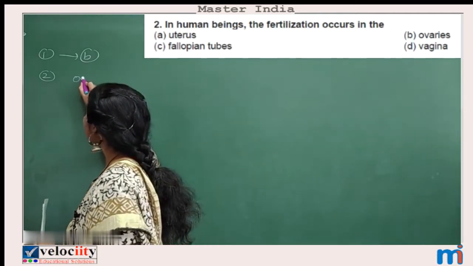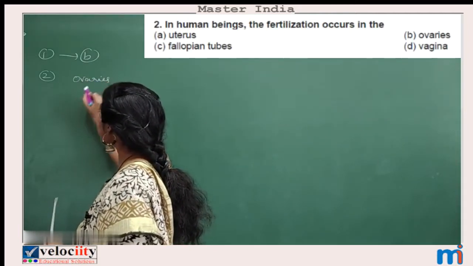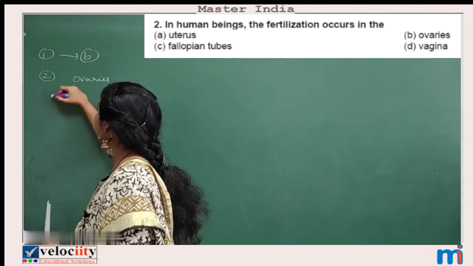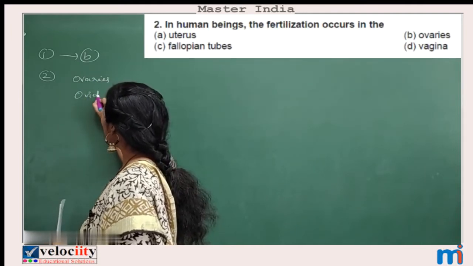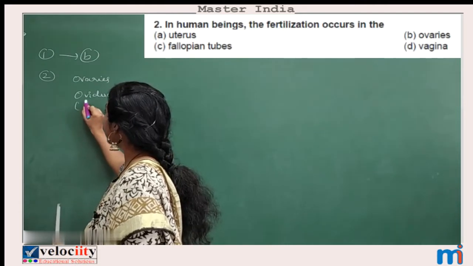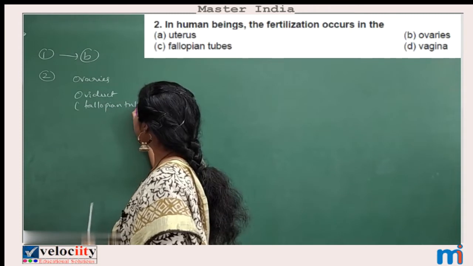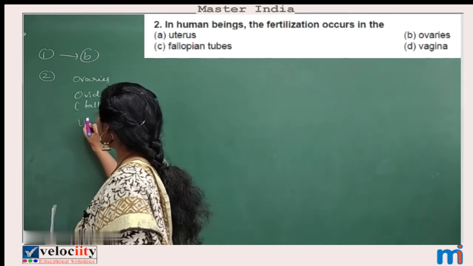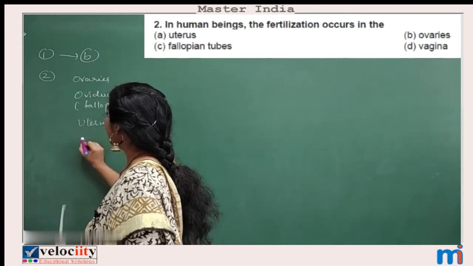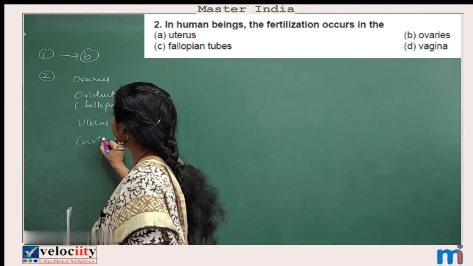The major part is the ovaries. After that comes the oviduct, which we also call the fallopian tubes. The next one is the uterus, and then the cervix. Clear?